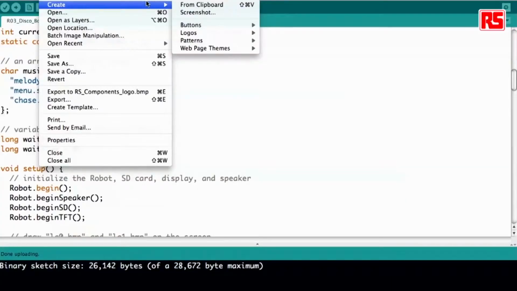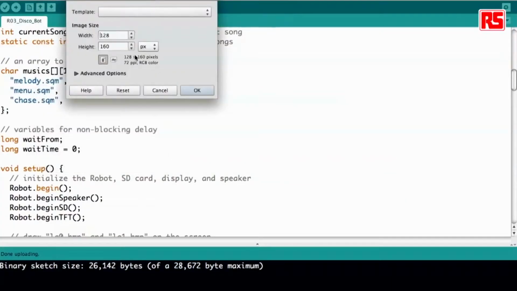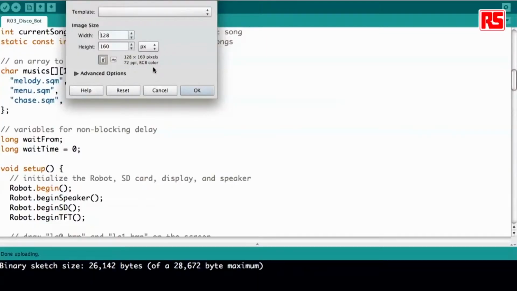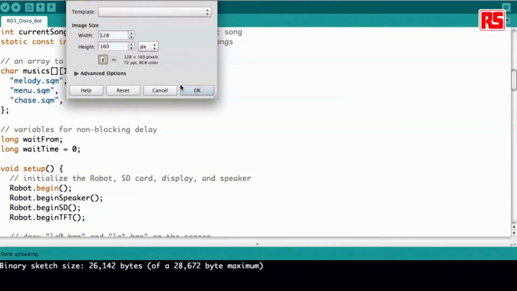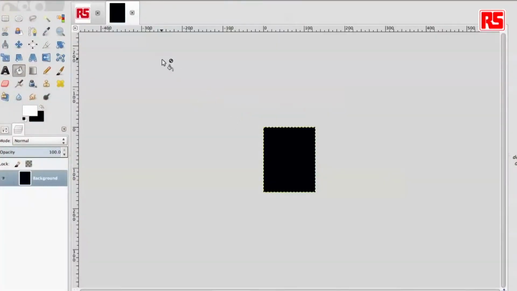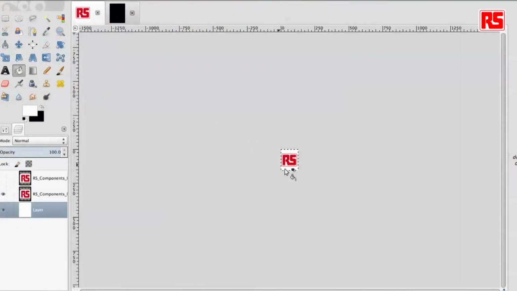And create a new file. Our files are 128 pixels by 160 pixels, and with a color resolution of 24 bits. And there you go.